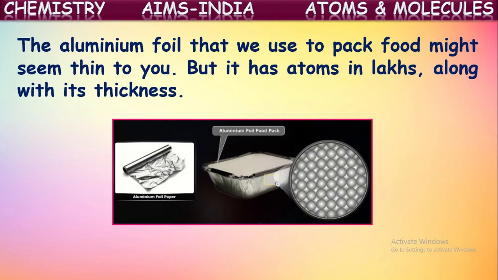Even though it is very thin, in its thickness itself there will be lakhs of atoms. So an arrangement of lakhs of atoms will be there along its thickness. That much smaller these atoms are. Hope you understand how small the atoms are. Even that very thin aluminum foil has lakhs of atoms along its thickness. That much small these atoms are. Okay.